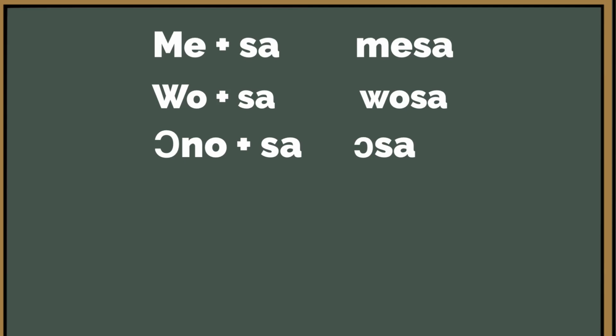What happens is that ono loses the no, and then only the o remains. So we get osa. And the same thing also happens to eno. Eno then becomes esa. That means the no in eno is eliminated, and then it becomes esa. That is in the subject position.